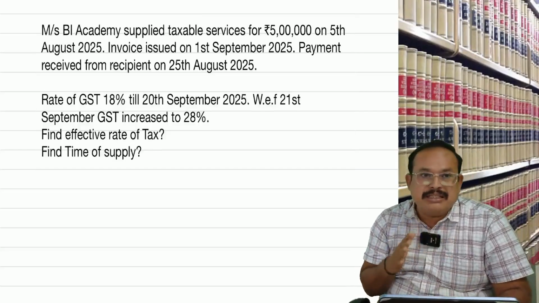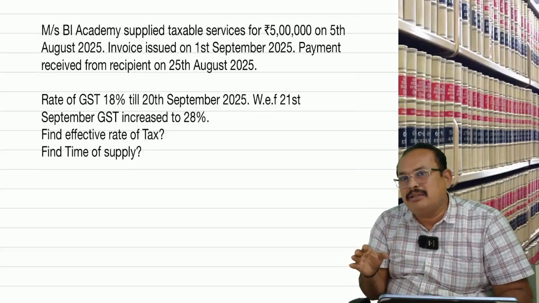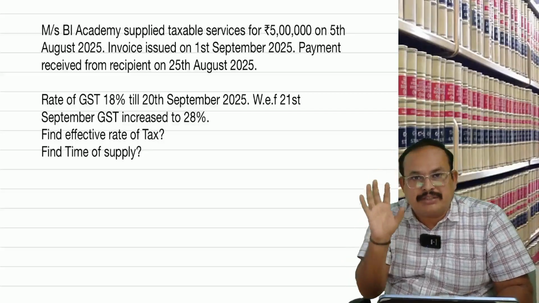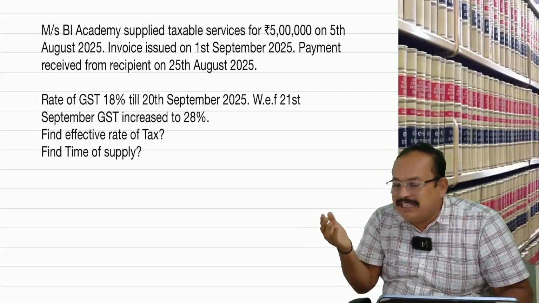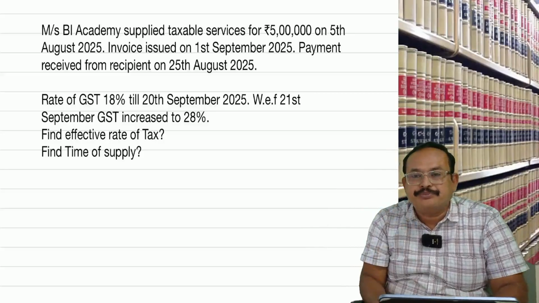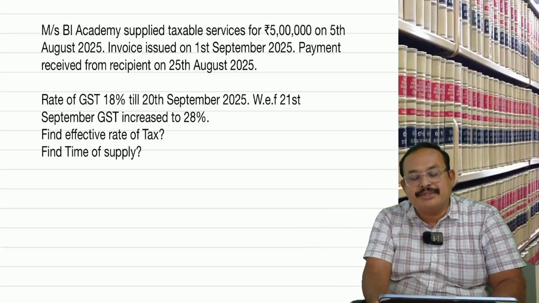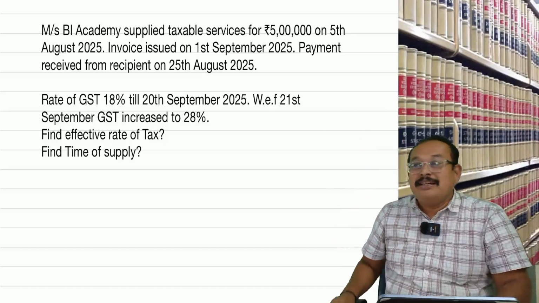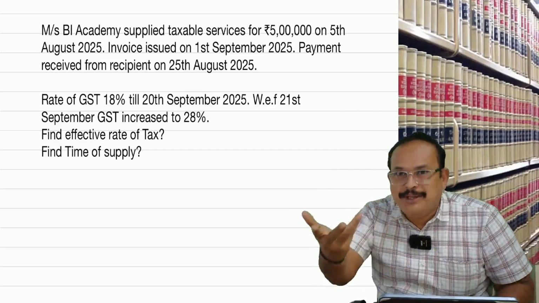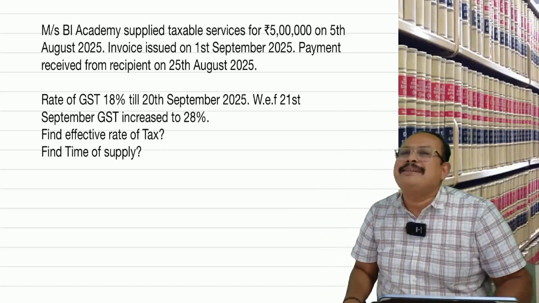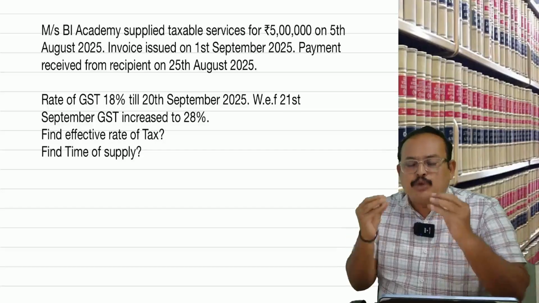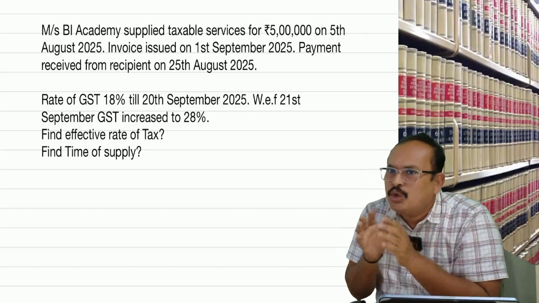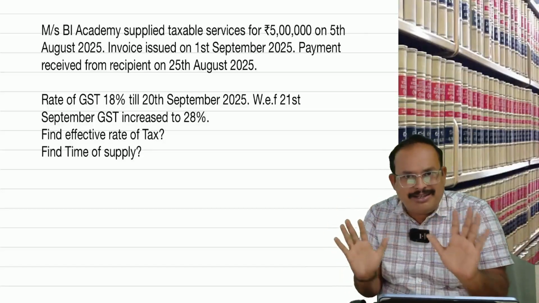Now, I will present this in a simplified manner. When we talk about the effective rate of tax, it may be supply of goods or supply of services. The law of the land here says, follow the majority principle. If two candidates, Mr. A and Mr. B, fight in a poll, who will win? The one who gets the majority.